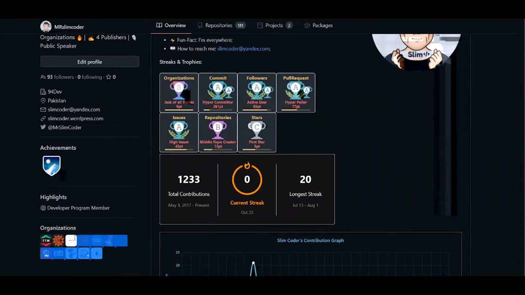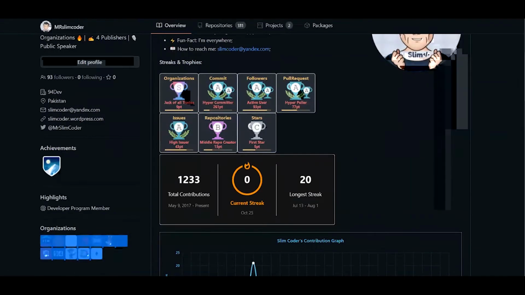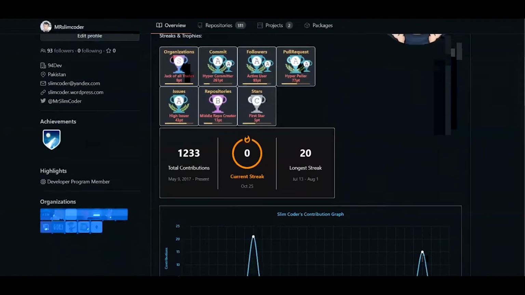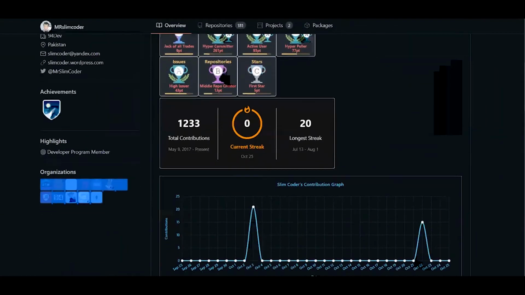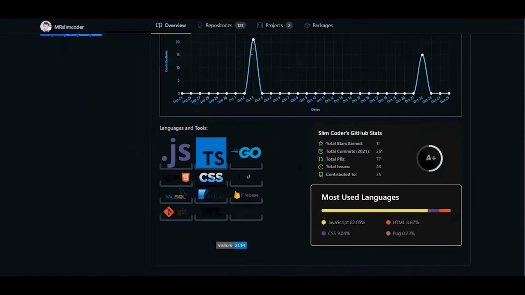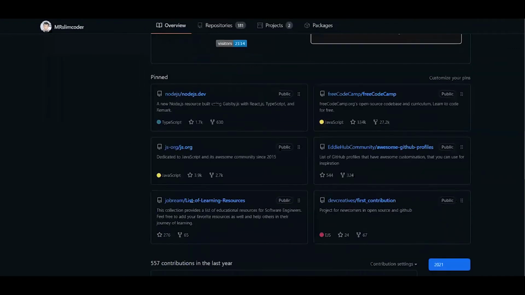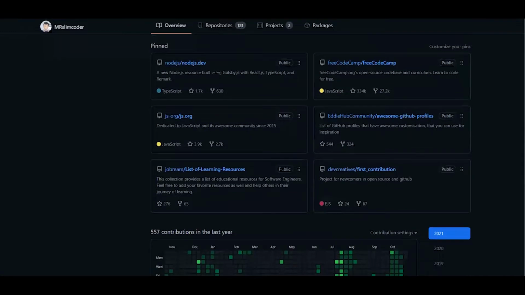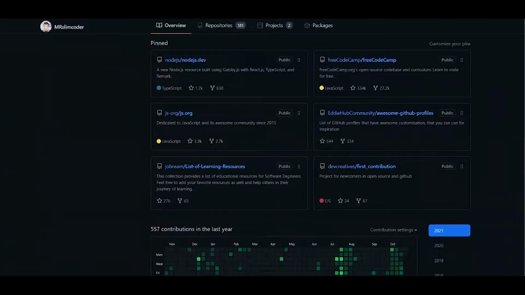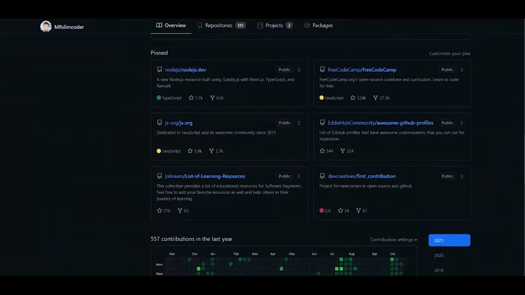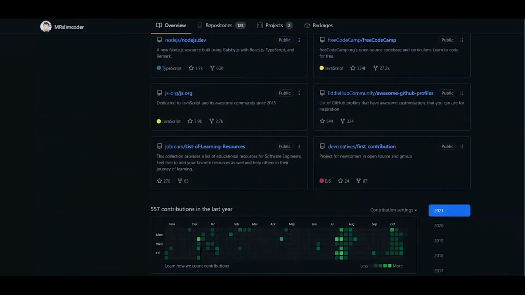For a few organizations, you will be working voluntarily, or maybe as a full time for an organization. And here is the readme.md which you should build to show your contribution to the world, right? And here are the projects which we pinned on GitHub, so that your followers, or maybe a lead who is looking for your projects, can see your pinned projects first, because a pinned project is something in which you put more value, right?